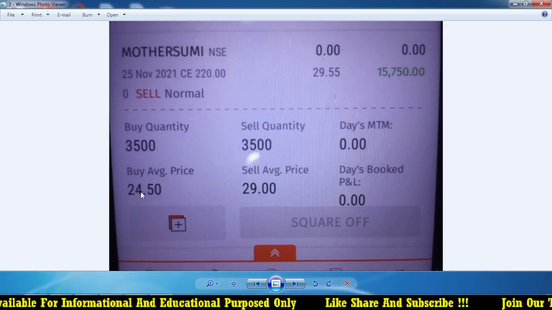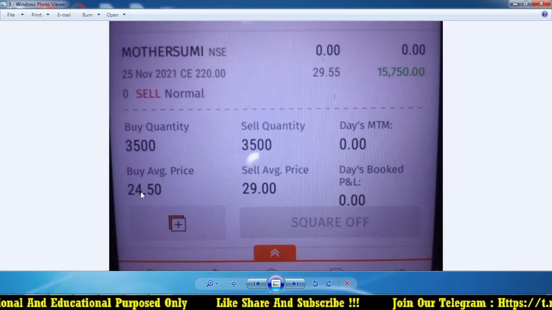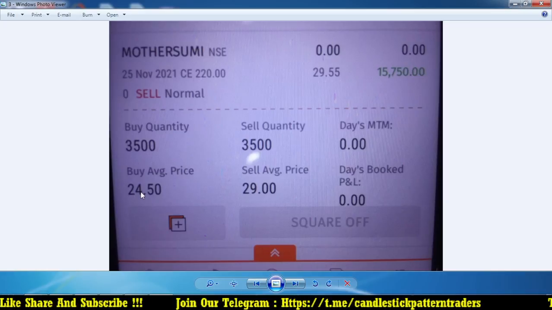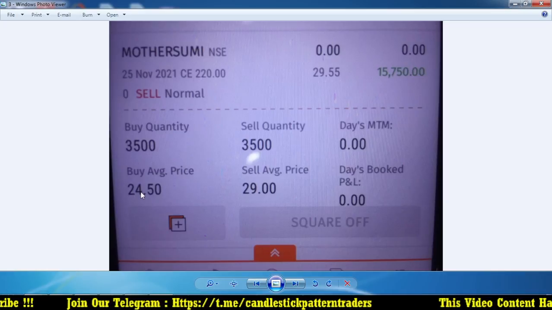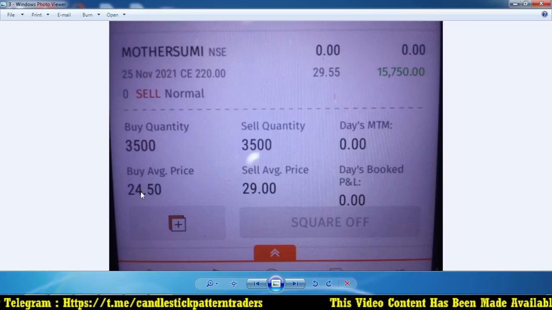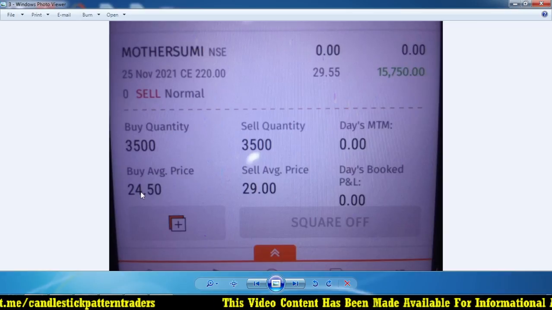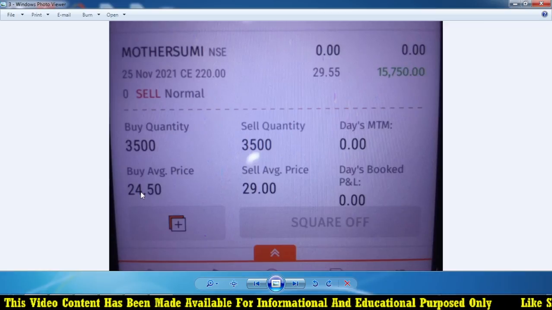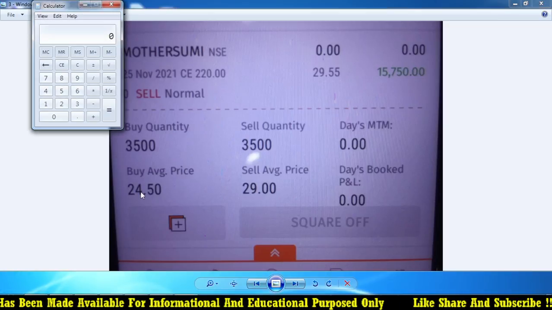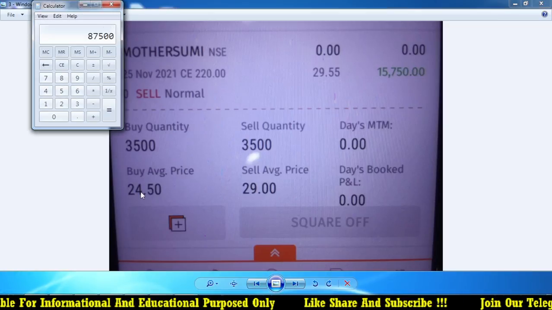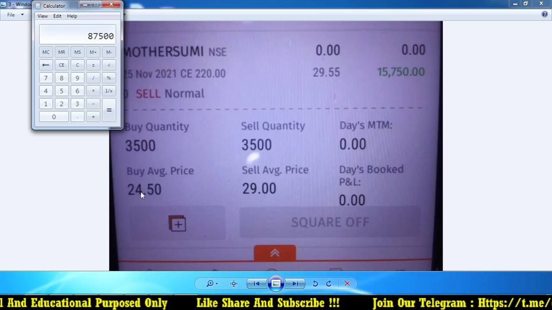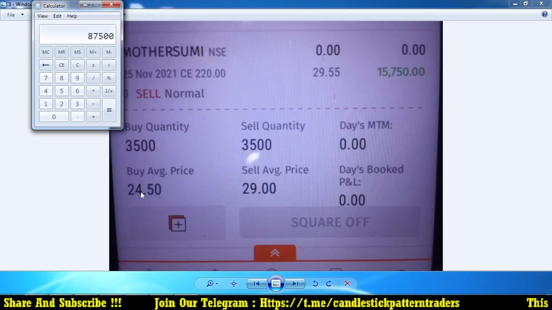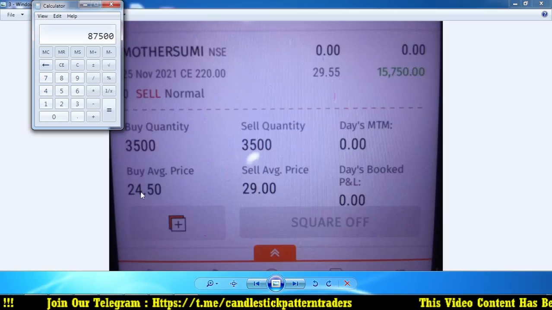And Motherson Sumi, this is purely based on my option strategy, which I took around 24.5 and exited at 25, so around 15,000 rupees. This trade which I made is based on a positional view, not an intraday trade. When I invested, for example, 25 rupees multiplied by 3,500, I invested 87,000, right? In this 87,000 I made somewhere around 15k. It is near about 20%, right?